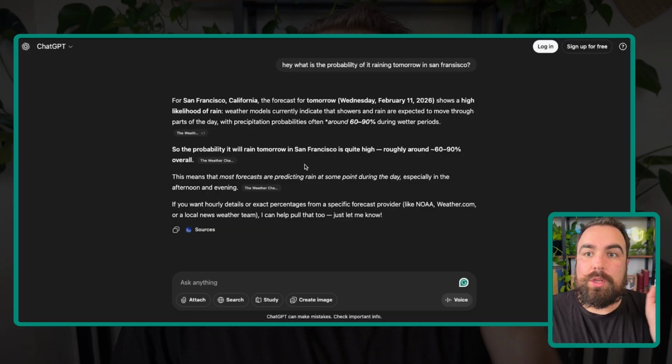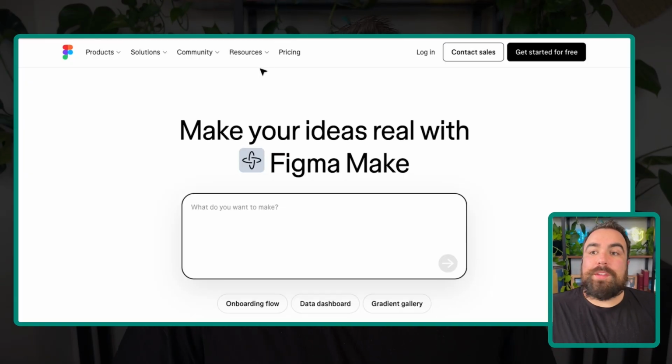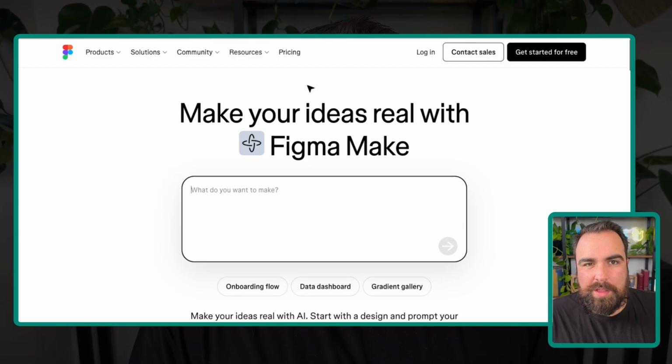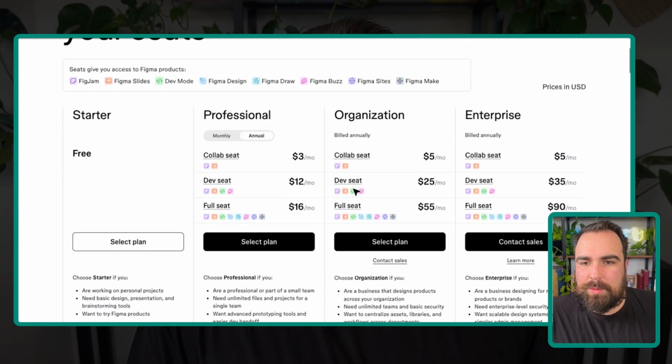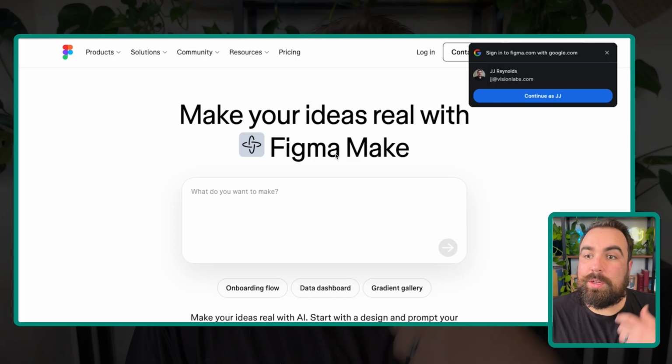Back to ChatGPT, the goal here is you hit sign up for free. They're going to delete your chat over time. One more example is Figma. Figma, also a PLG-led company. There's no contact, I don't believe. Maybe there's enterprise where you have to contact sales, but everything else is more or less you can sign up on your own. So the problem here is that you are now exposed to the product. The product is now in front of your face. Our product at Vision Labs is the content. You need to trust us as an authority that we know what we're talking about.